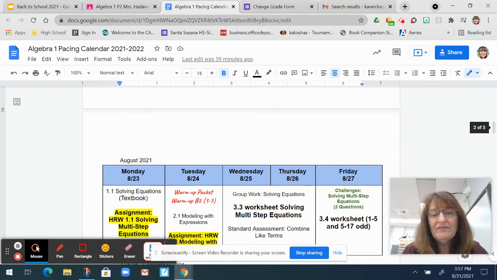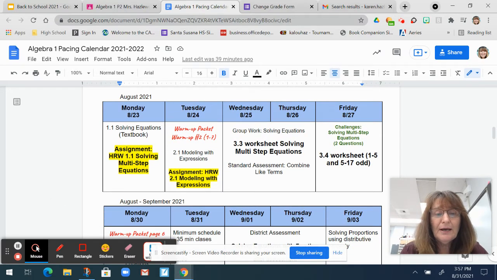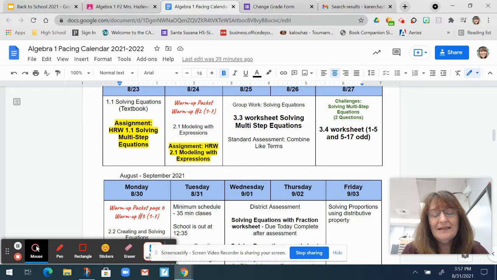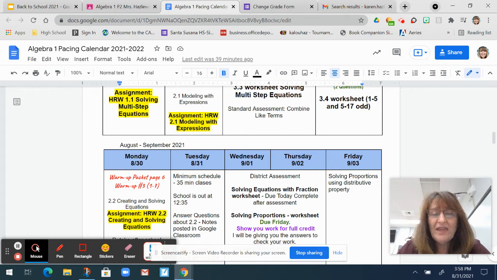And then I always have things due the next day. I do take late work, but they need to do it on time just to see if they're understanding. Usually I give them the answers the next day, but they have to show the work in order to get credit for it. If they're just writing the answers down and turning in a worksheet, they're not going to get any points for it because I'm giving them those answers.